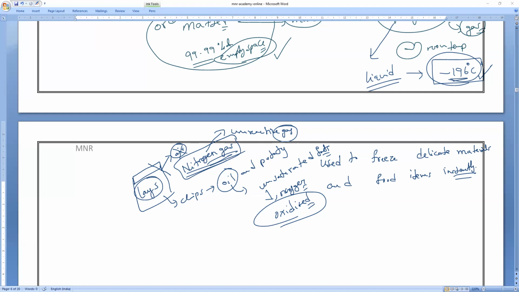Then we are going to discuss the effect of change in temperature and the effect of change in pressure. Then evaporation, the characteristics of evaporation, and the causes of the rate of evaporation and all. So all this we will discuss in the coming classes.